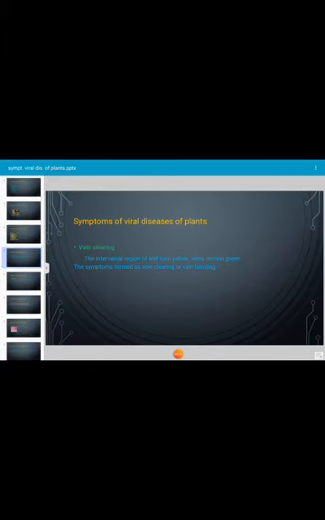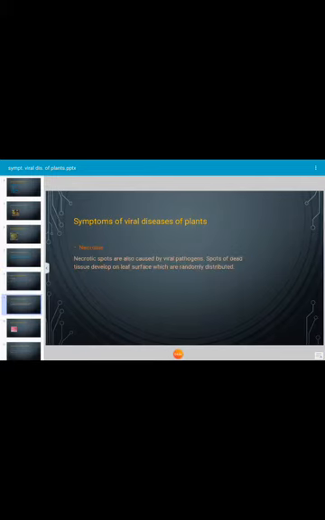Next, vein clearing. It is a type of symptom which is caused by a viral pathogen. The interveinal region of the leaf turns yellow because of infection by the virus and the veins remain green. Such symptoms are termed vein clearing. Next, vein banding is another type of symptom caused by virus. In this case, a border of yellow tissue occurs along the larger veins of the leaf of the infected plant. Such symptoms observed in viral diseases are described as vein banding symptoms.